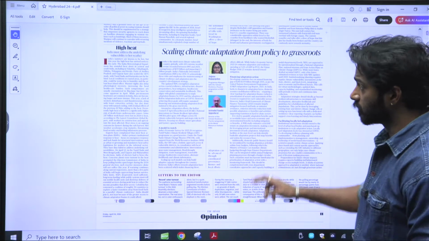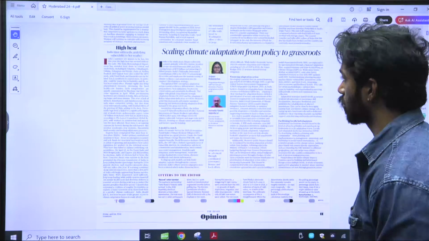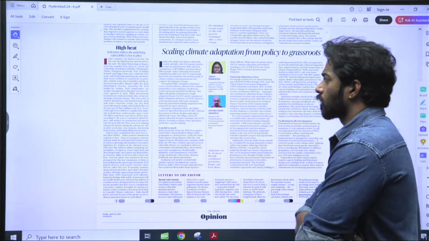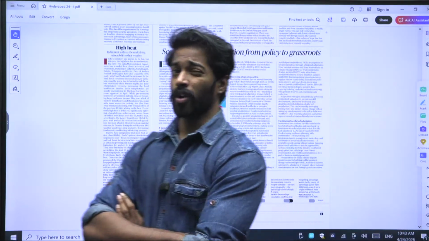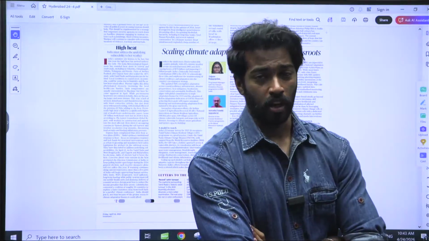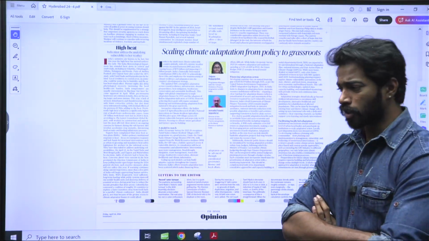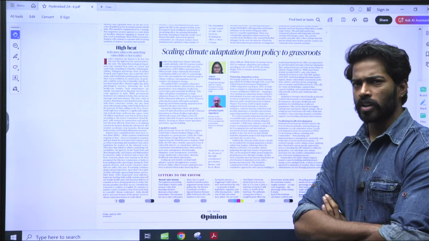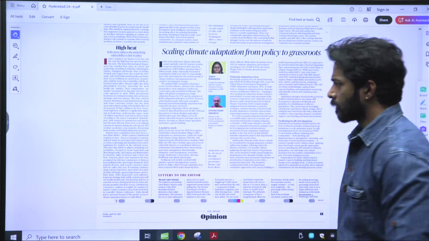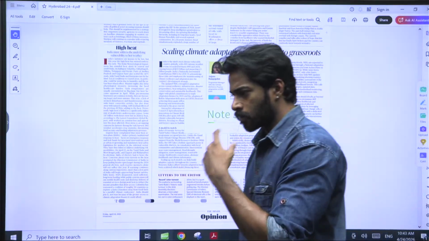Now we have high heat. India must address underlying vulnerability to hot weather. It is basically saying that India is approaching very hot weather, where everyone is experiencing 40 degrees of temperature. And whenever they are experiencing 40 degrees of temperature, there are a few causes why all of this happens.